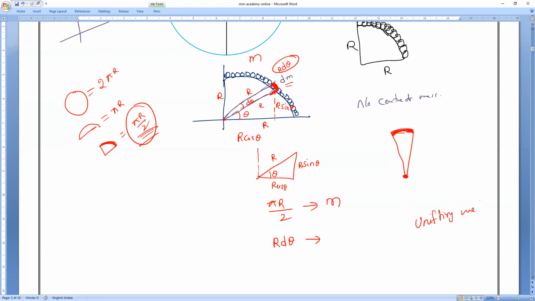By using the unitary method, remember we have to study this with this concept. From this, all of you observe, if this is d theta and this is r, then here it will become r d theta, and the mass that's very small will become dm. Am I right or wrong, guys? We studied this formula in the first chapter. Arc is equal to radius into theta. Any doubt, guys?